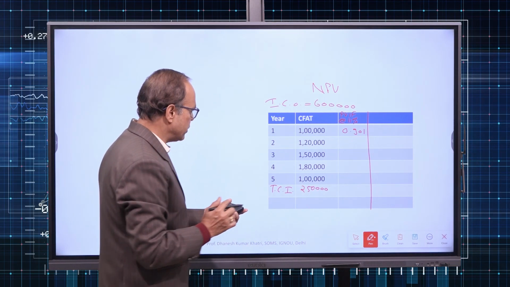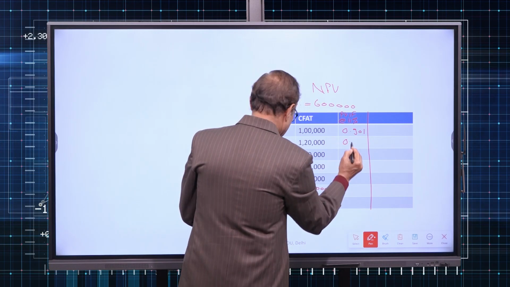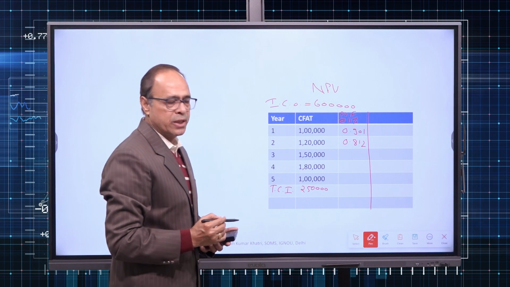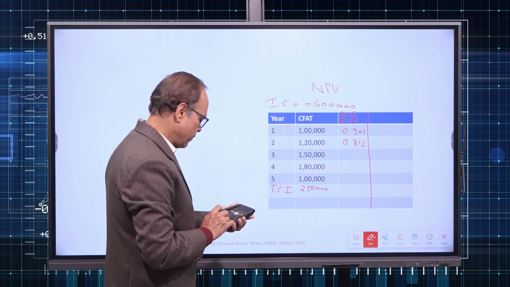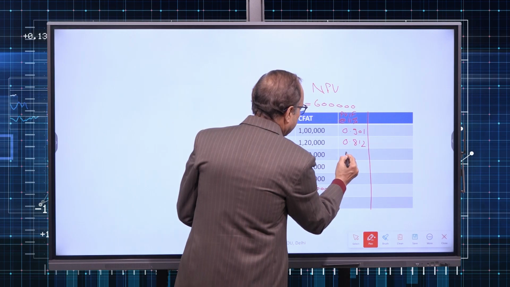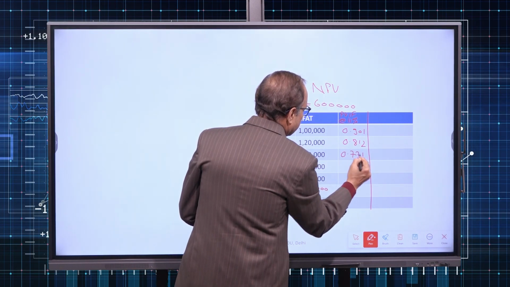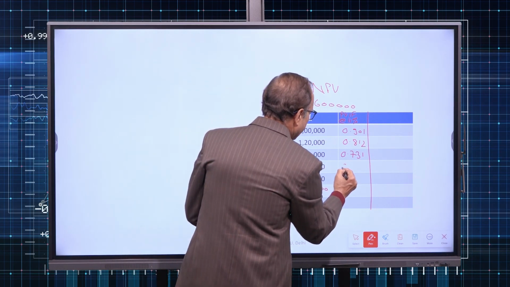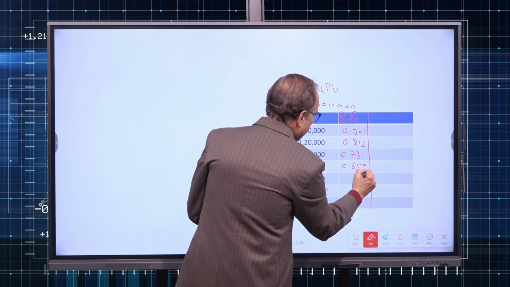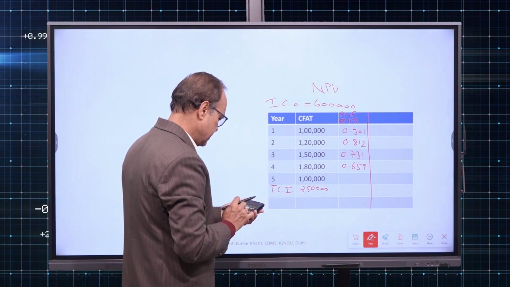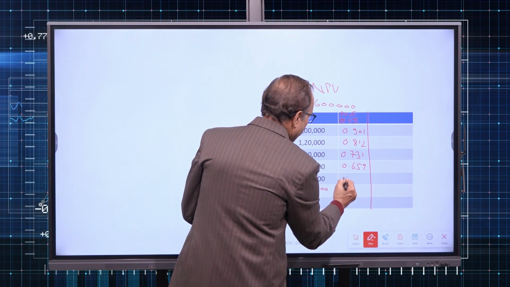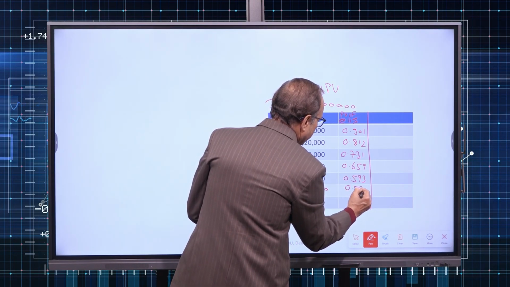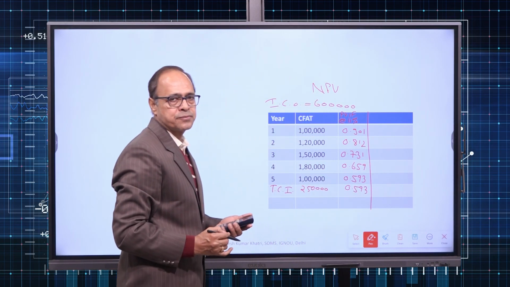If you have the time value table, you can use the time value table. I am using the formula to work it out. For second year, it is 0.812. For third year, it is 0.731. For fourth year, it is 0.659. And for fifth year, it is 0.593. And the same will be the factor for terminal cash inflow.